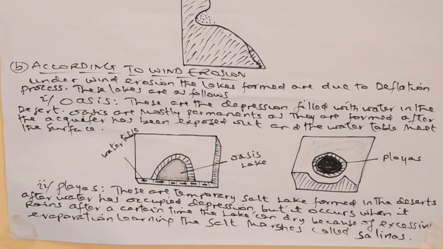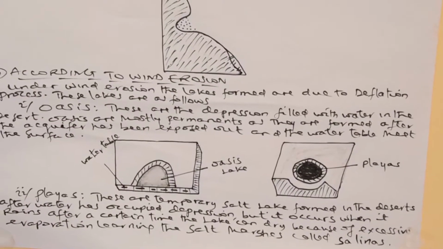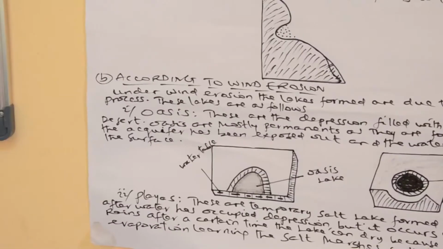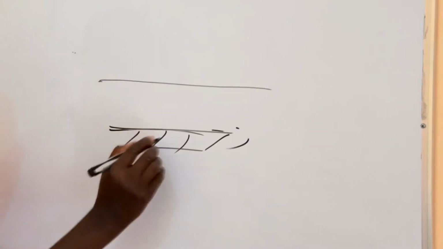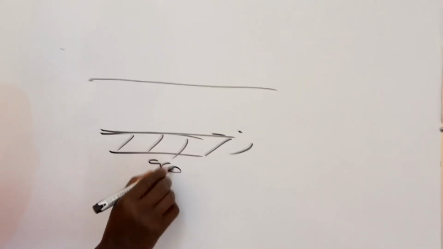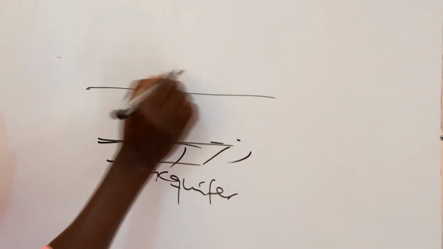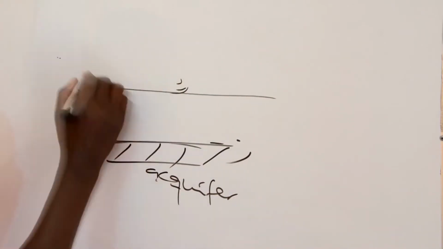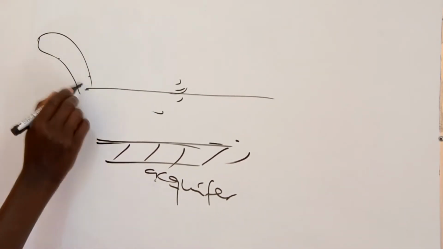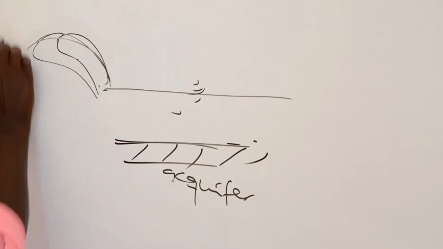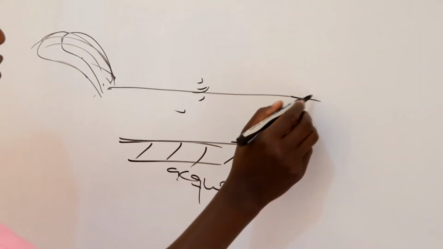Dear students, assume this is the landmass of the desert. This is the plain area of the desert. But you have to remind yourself that on the desert, there are strong winds. Because of the strong winds, they can pick up some materials and send them away, depositing them in a certain area to form a hill-like structure, which gives deposition features like sand dunes. I think you will describe or discover more in the topic of geomorphology or physical geography.